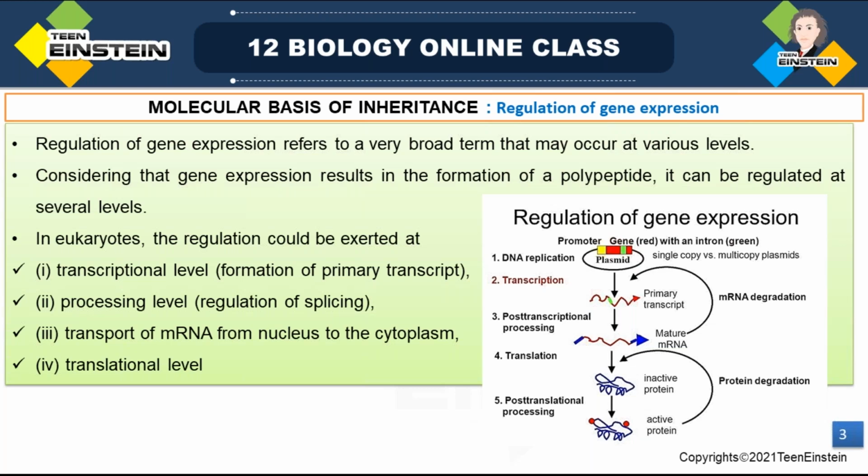So you know gene expression. What do you mean by gene expression? Gene expression means the polypeptide chain formation. That amino acid sequence will form a polypeptide chain. This can be regulated at several levels, right? If we want to control the expression of a gene, that amino acid sequence formation or polypeptide formation, we can regulate it in several steps.